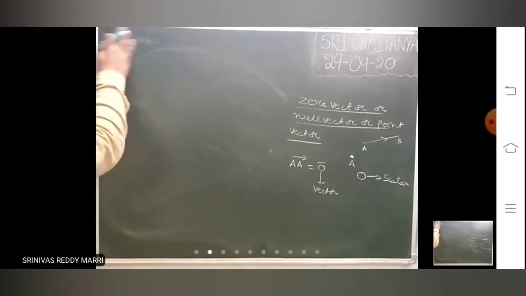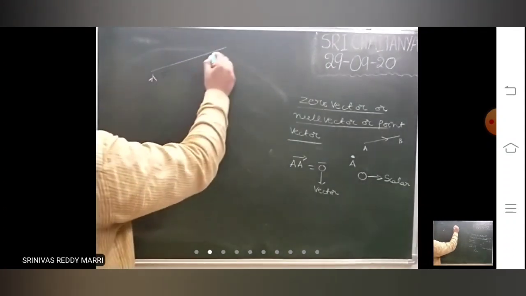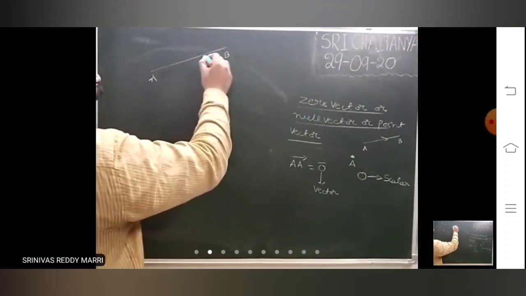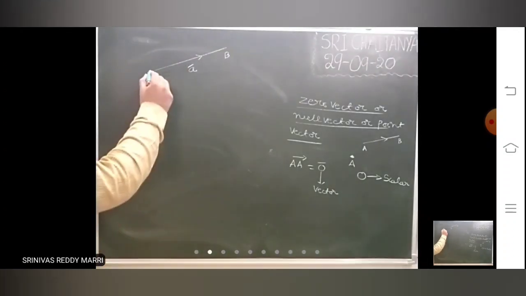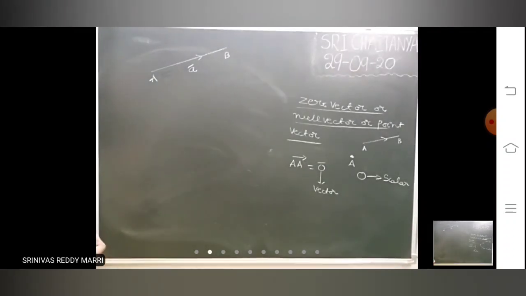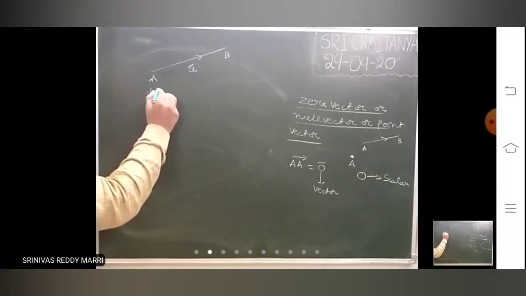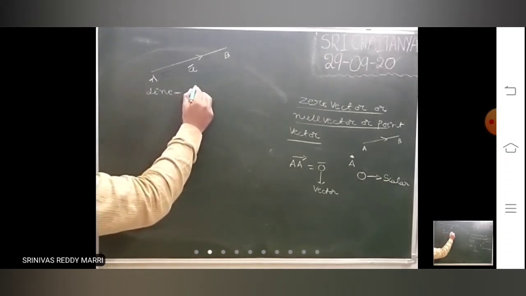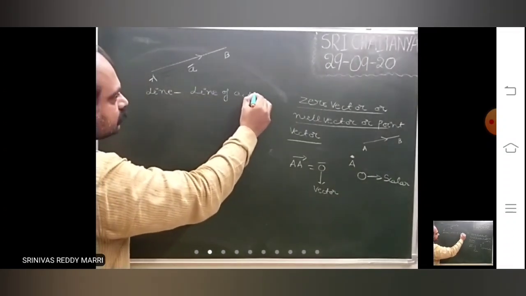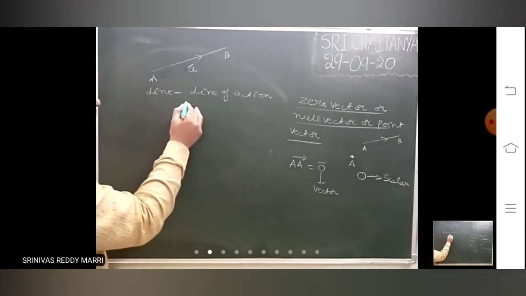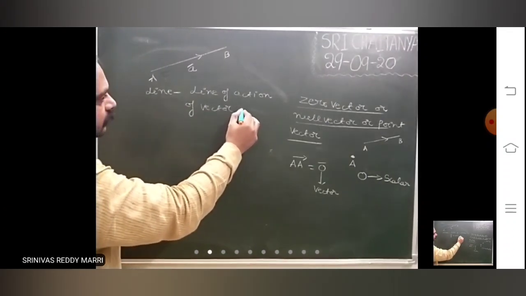Next look at. Now look at, I told a vector. Very important point. So we have discussed about vector. This line is there. I have drawn a straight line. This line, whatever I have drawn, this line is called line of action. Line of action of vector A bar.